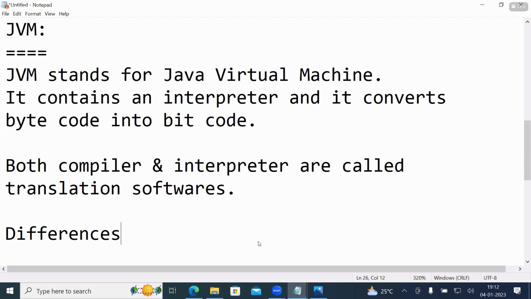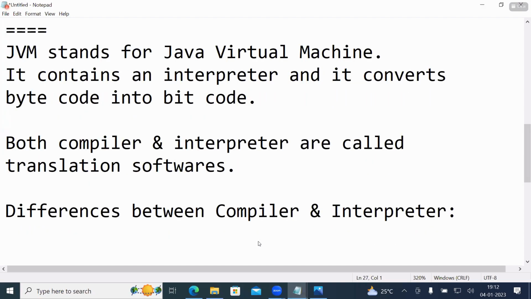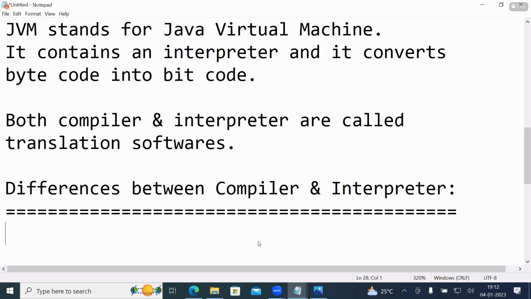Differences between compiler and interpreter. One side compiler, the other side interpreter.